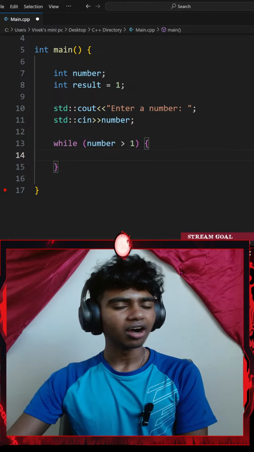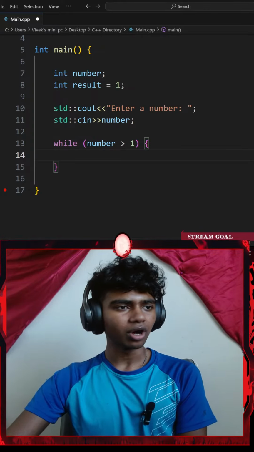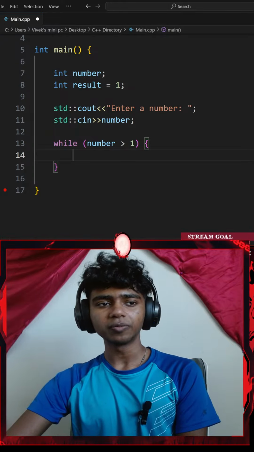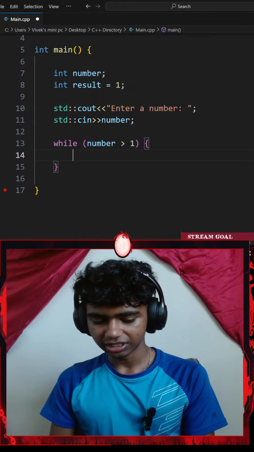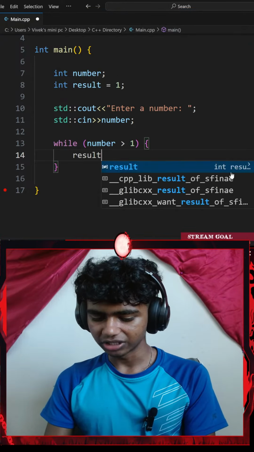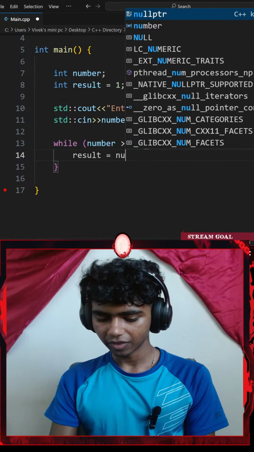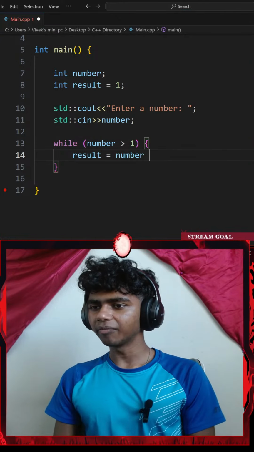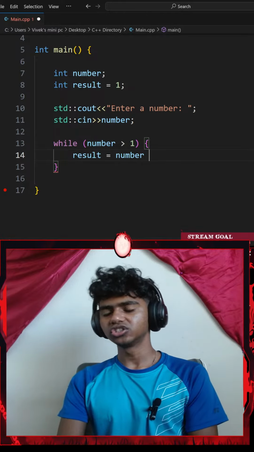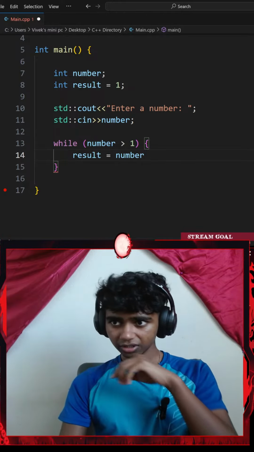That said, while number is greater than 1, use a while loop to print the multiplication table of that number. Okay, I think I know how to do this. I'll go with something like result equals to number. Let's say number. If I went manual, I could go with number multiplied by 1.